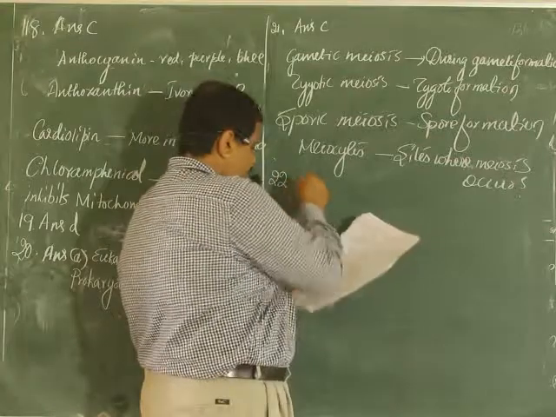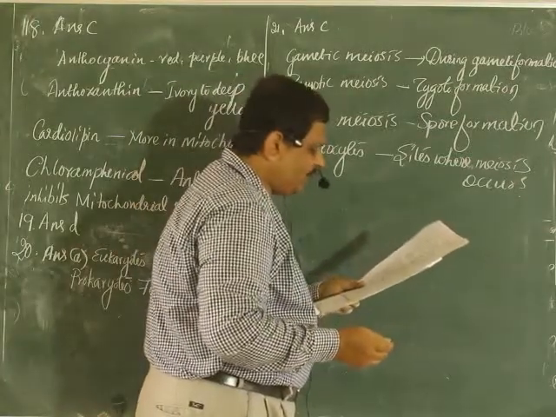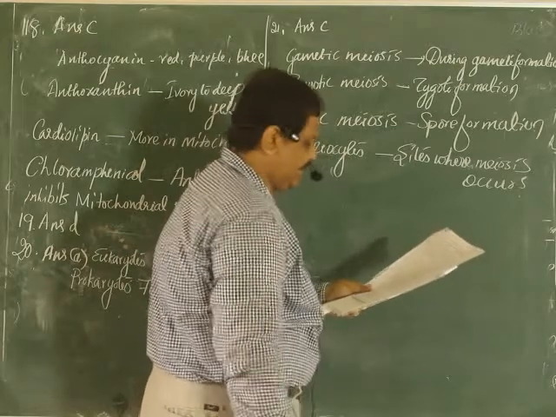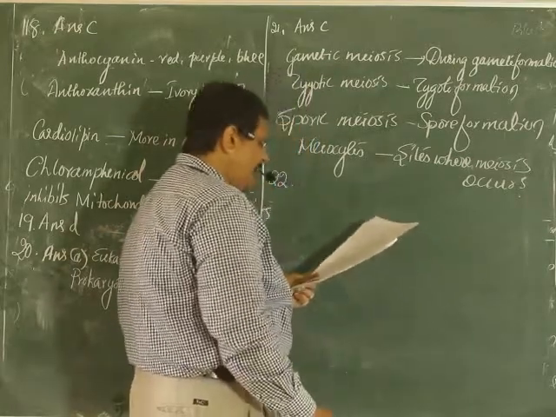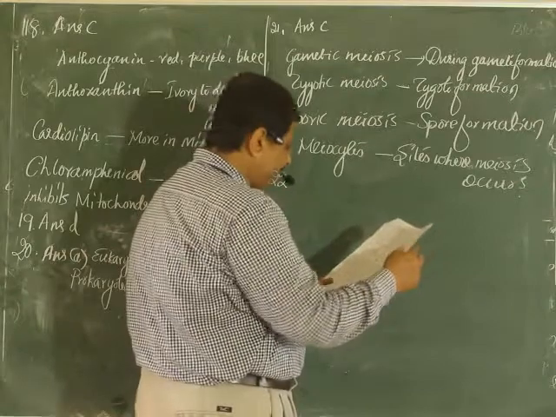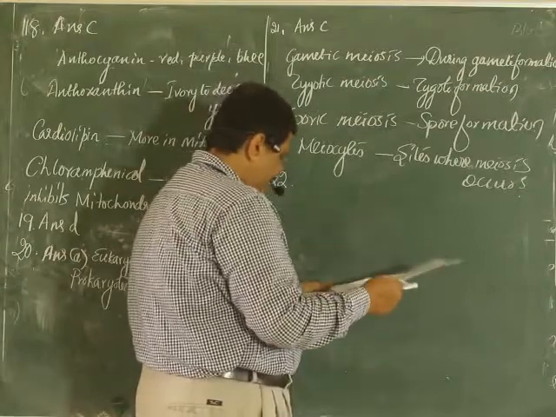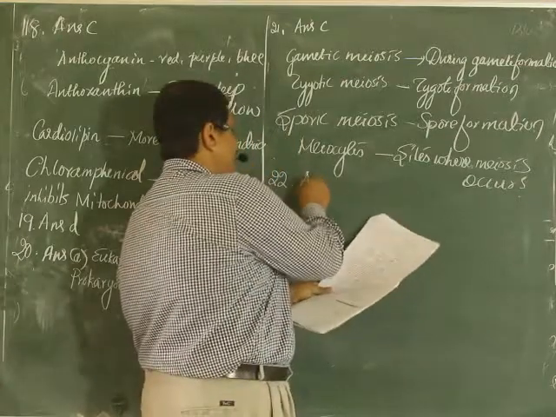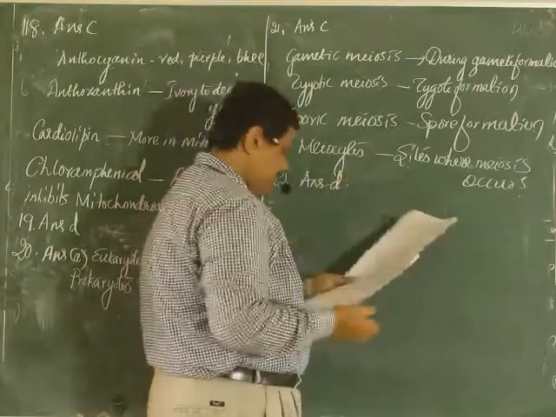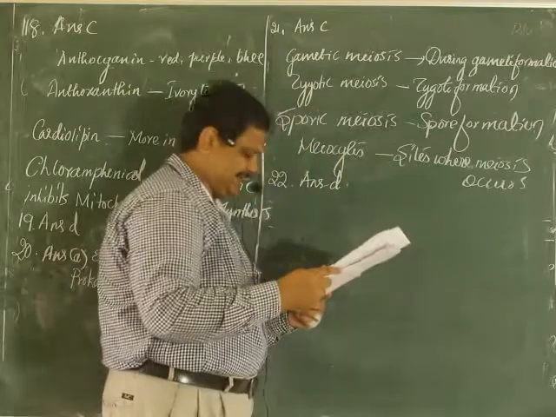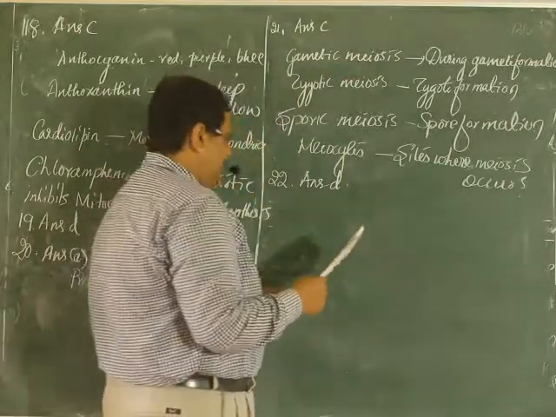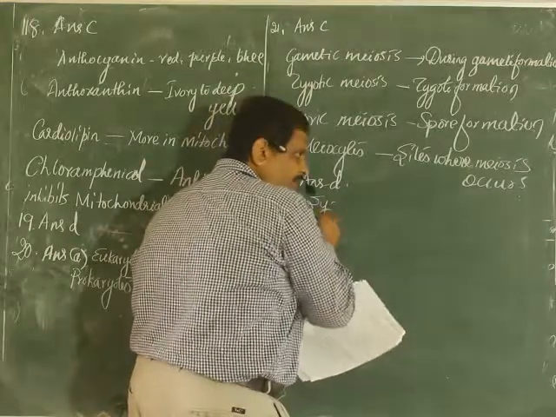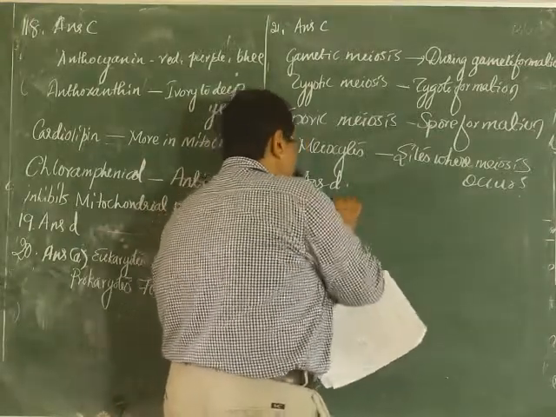Question number 22. In which stage of prophase first, in meiosis first, does synapsis occur? Leptotene, pachytene, diplotene, zygotene. So it is option D. Here I know the word synapsis. Synapsis is not complicated; it doesn't have any complicated meaning.